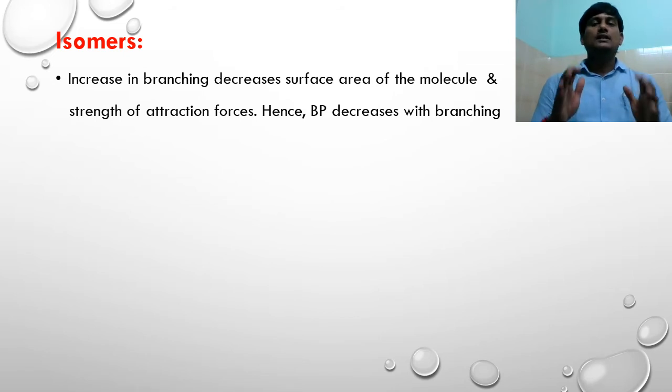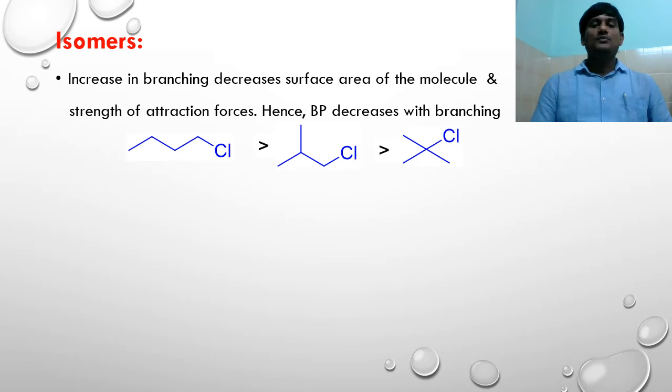Suppose you take N-butyl chloride, isobutyl chloride and tertiary butyl chloride. N-butyl chloride has more surface area. Here there is an increase in branching, so there is a decrease in surface area. When you take tertiary butyl chloride, there is a further increase in branching, so there is a decrease in surface area.